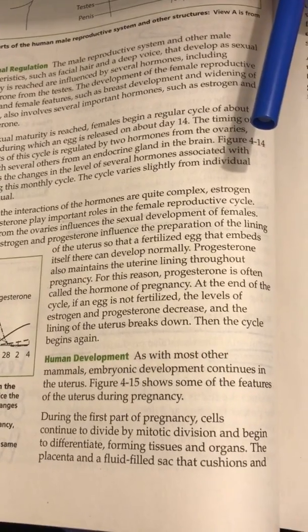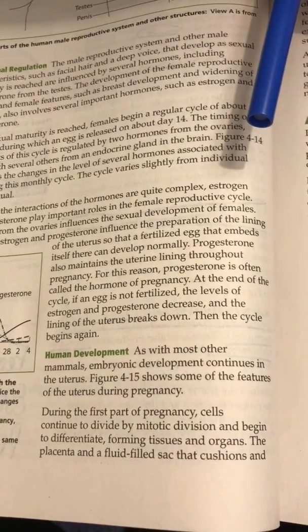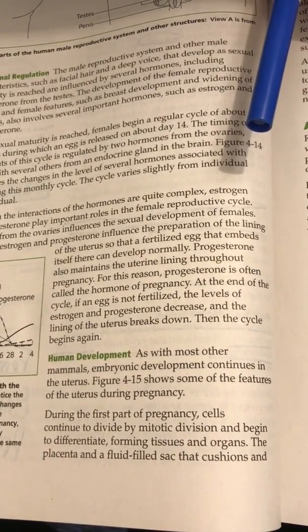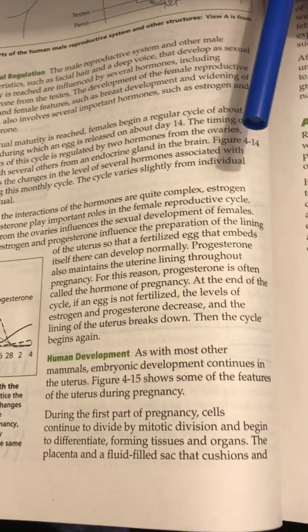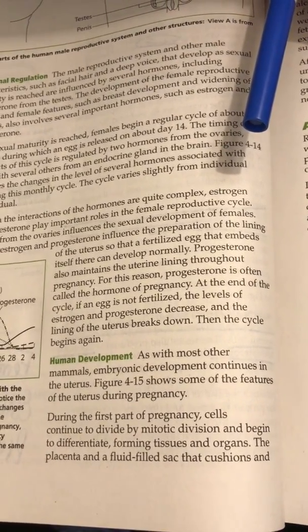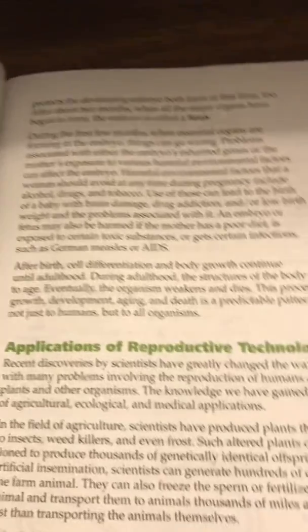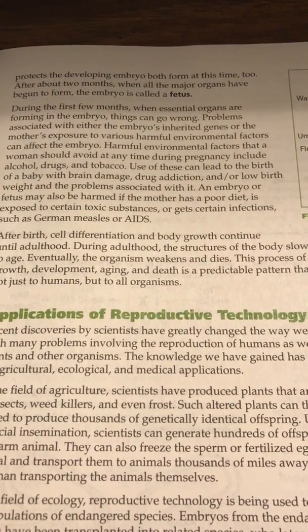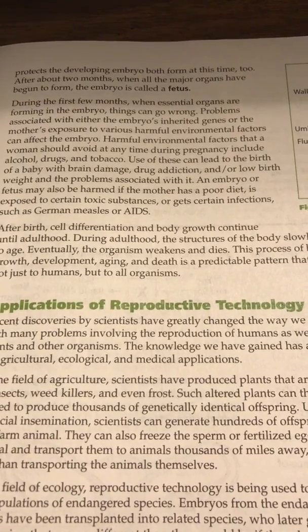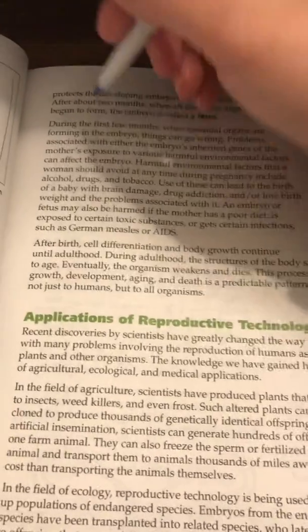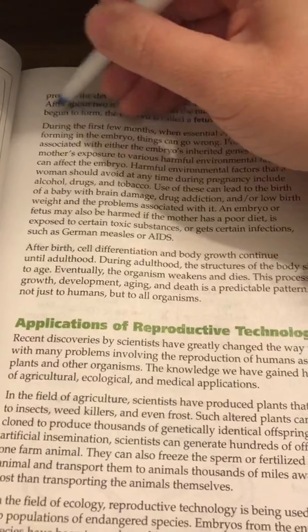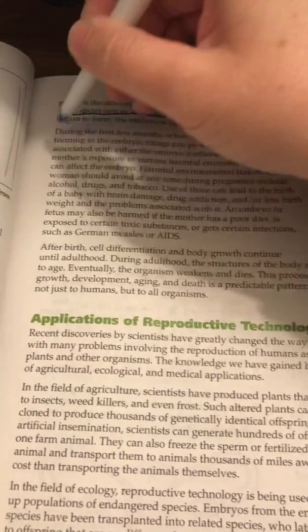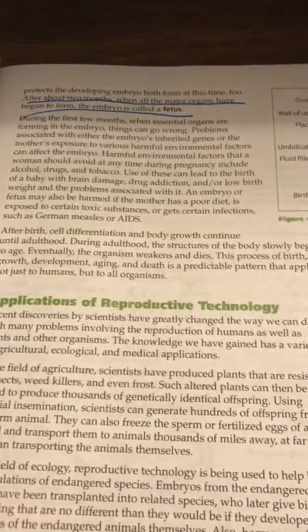During the first part of pregnancy, cells continue to divide by mitotic division and begin to differentiate, forming tissues and organs. The placenta and fluid-filled sac that cushions and protects the developing embryo both form at this time too. After about 2 months, when all the major organs have begun to form, the embryo is called a fetus.